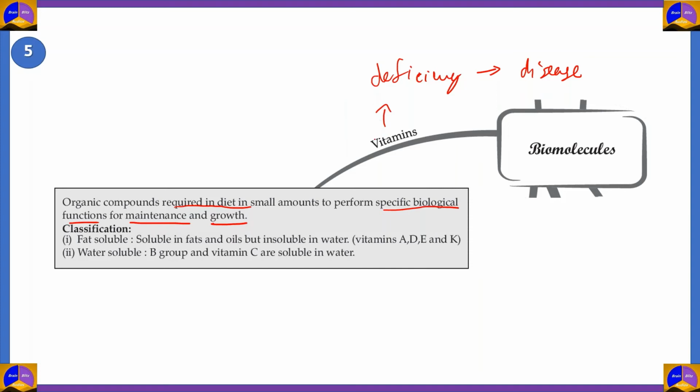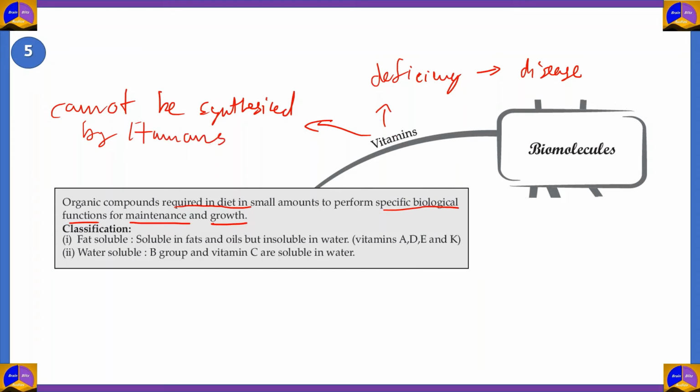The problem with vitamins is that they cannot be synthesized by humans. So the only way to get vitamins is through the diet. Fortunately, these vitamins are present in plants, so you can eat plants in order to get those vitamins. Again, specific plants for that matter.